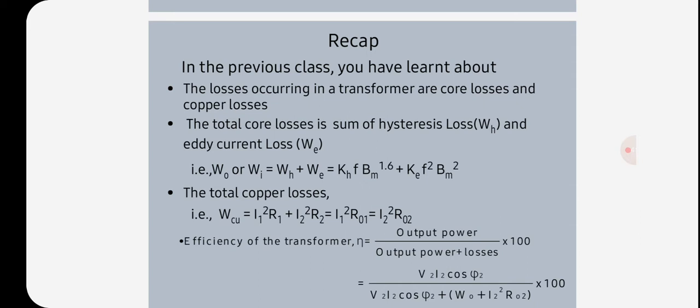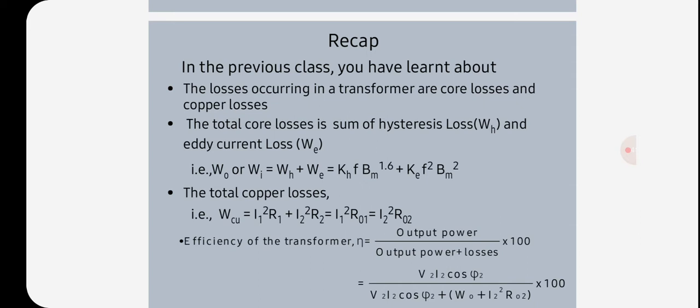The hysteresis loss is WH equal to KH, a constant, into maximum flux density to the power 1.6 into F into V watts, and the eddy current loss WE is equal to KE into B maximum square, F square, T square, V watts, where KH and KE are proportional constants which depend on the volume and material of the core.